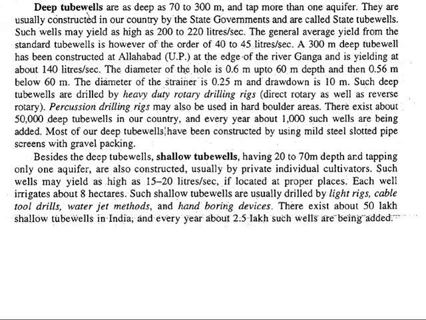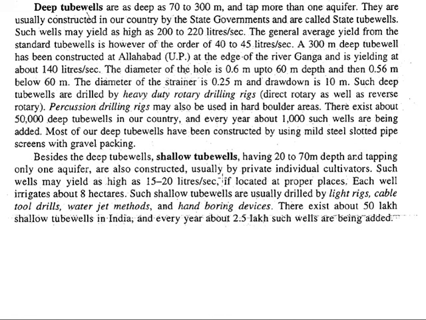But besides that, we also have shallow tube wells, which have only 20 to 70 meters of depth, and they tap mainly the top layers of the aquifer, and we just extract whatever water is present. These also have a lower yield of about 15 to 20 liters per second.